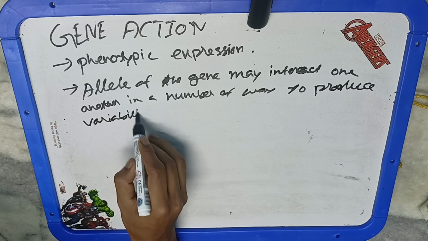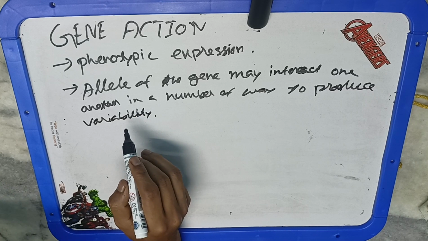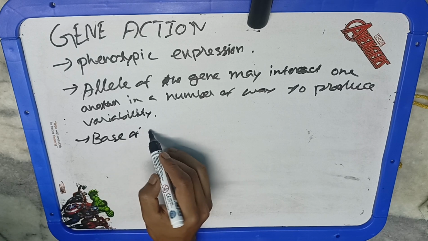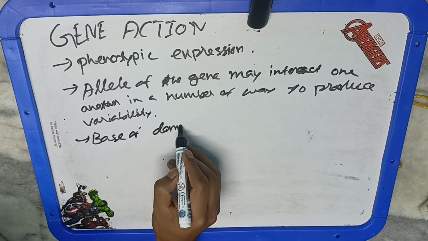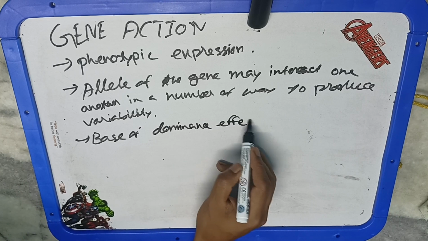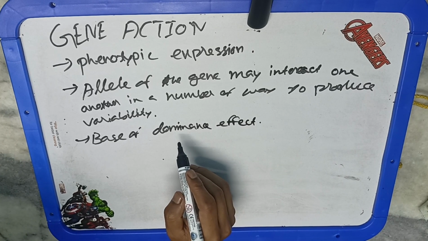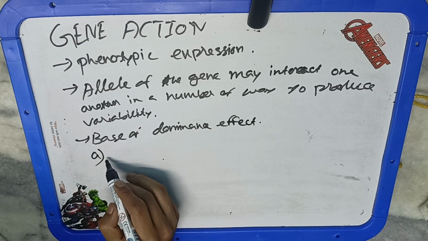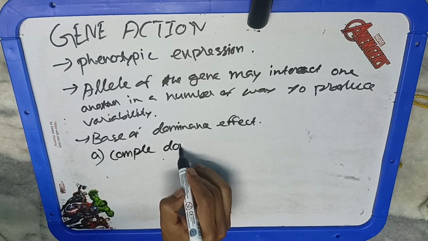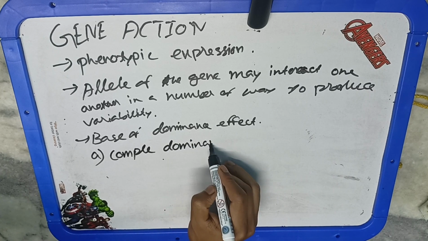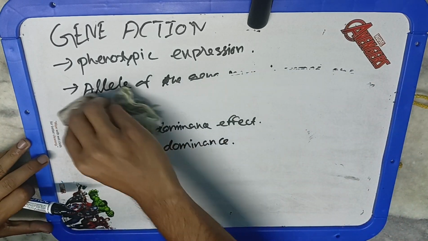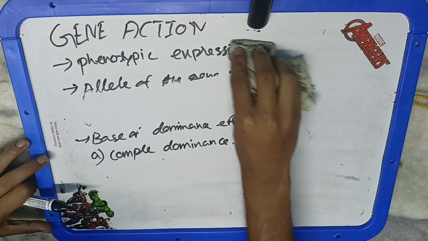Now we will study gene action based on the dominance effect. Dominance effect means in a gene there will be two alleles. One allele will always be dominant, another allele will always be recessive. The allele whose effect is visible in the heterozygote condition is known as the dominant allele. Like capital T and small t, this is a heterozygote condition. In the heterozygous condition, the impact that is visible, this is a tall plant, so we can say this allele's impact is visible. That's why this is a dominant allele.